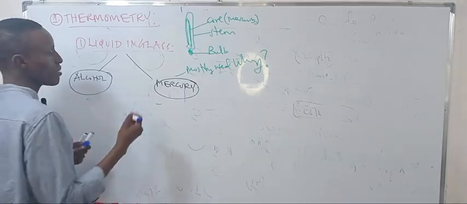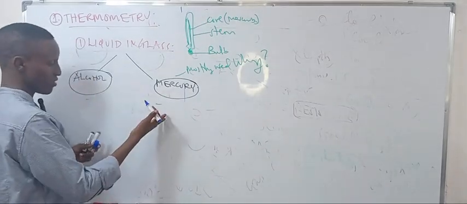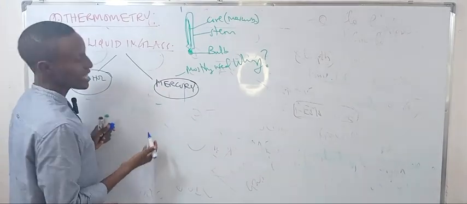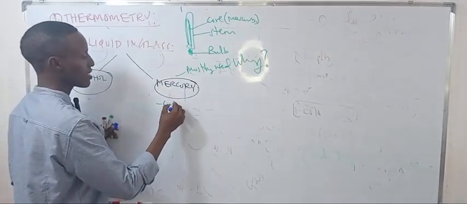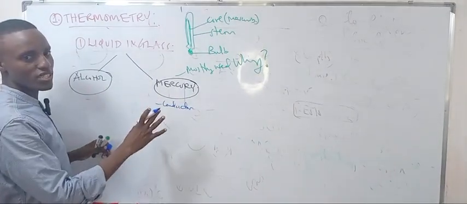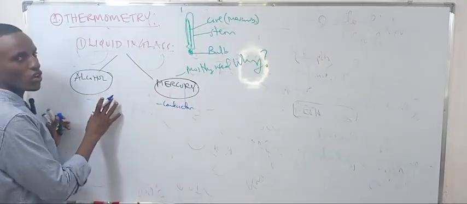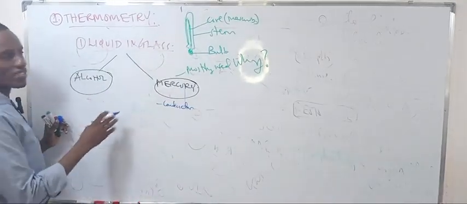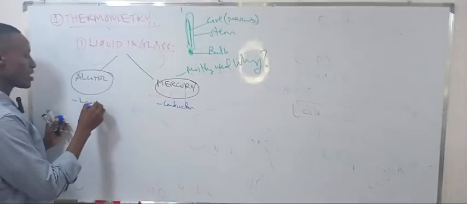Talking about mercury, mercury is a conductor, so it has larger conductivity, but the alcohol has low conductivity.